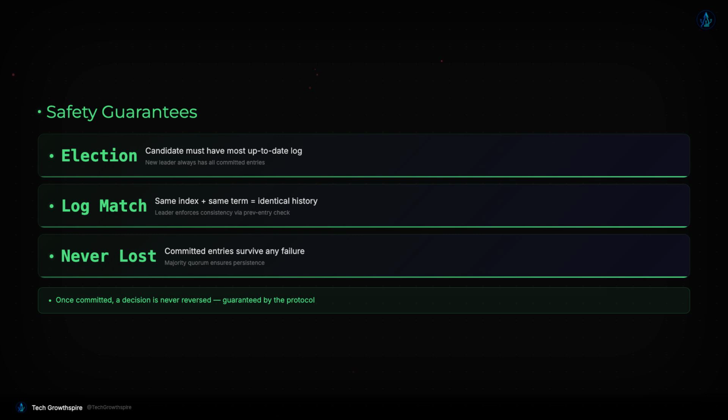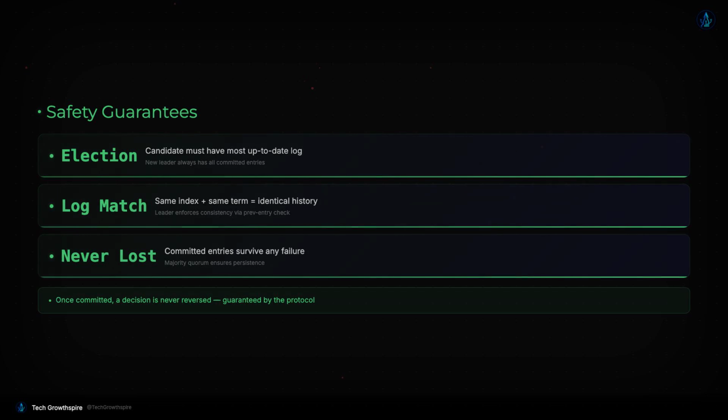The second guarantee is log matching. If 2 logs contain an entry with the same index and term, then all preceding entries are also identical. The leader enforces this by including the previous log entry's index and term in append entries messages, and followers reject entries that don't match. How does Raft prevent split brain?